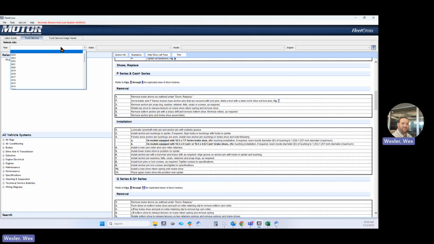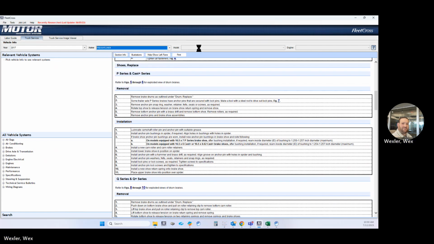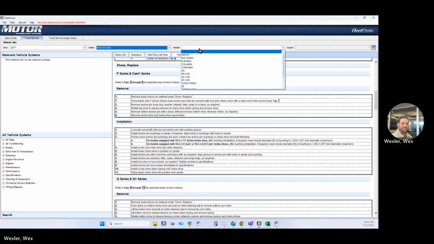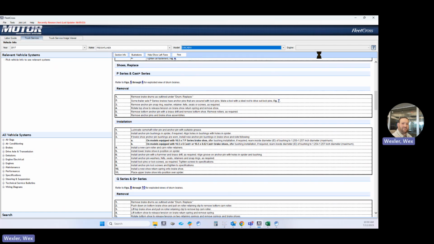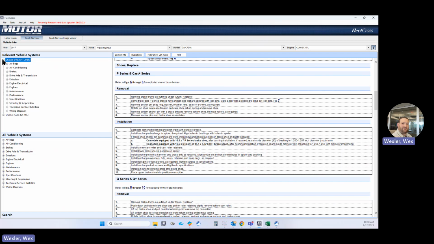So just to show you how this works, if you do filter it by a vehicle, say a 17 Freightliner, and we'll grab a Cascadia with a Cummins 15 liter. And then here's your specific information. Here's your chassis info and then also your engine info.